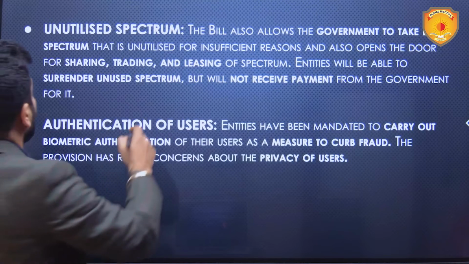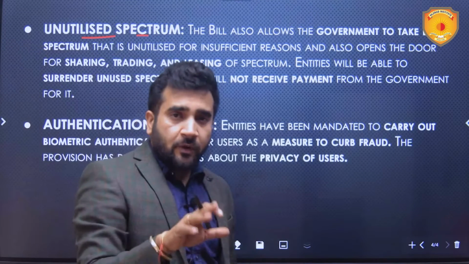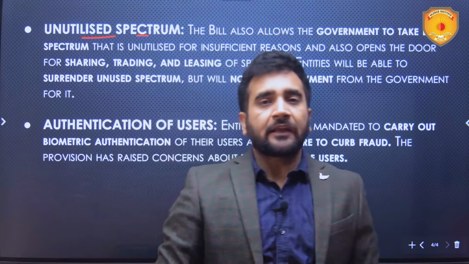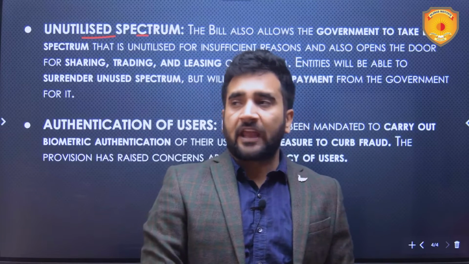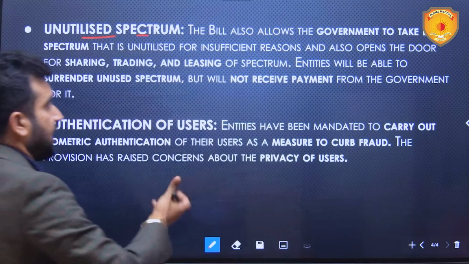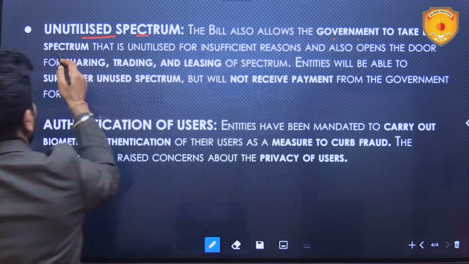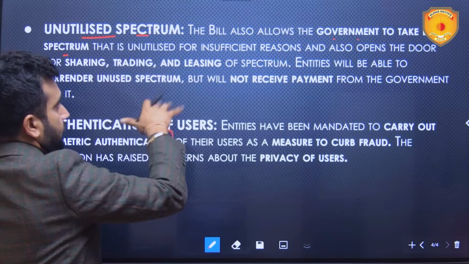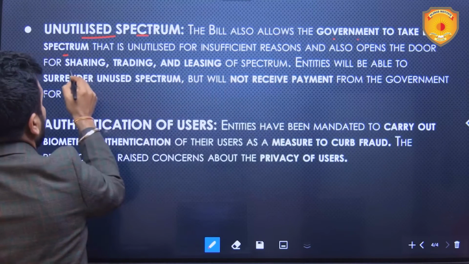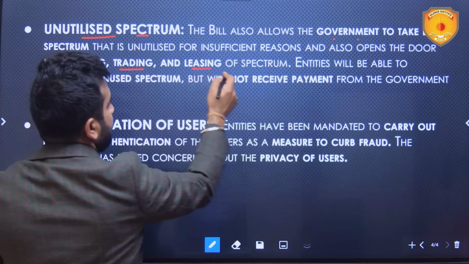Next is unutilized spectrum. The bill also talks about unutilized spectrum. Let's suppose I am a telecom operator and I purchased some spectrum but I have not utilized it. Now, what I can do with this unutilized spectrum is return it back to the government, and it also opens the door for sharing that spectrum with some other operators, trading it, leasing it.